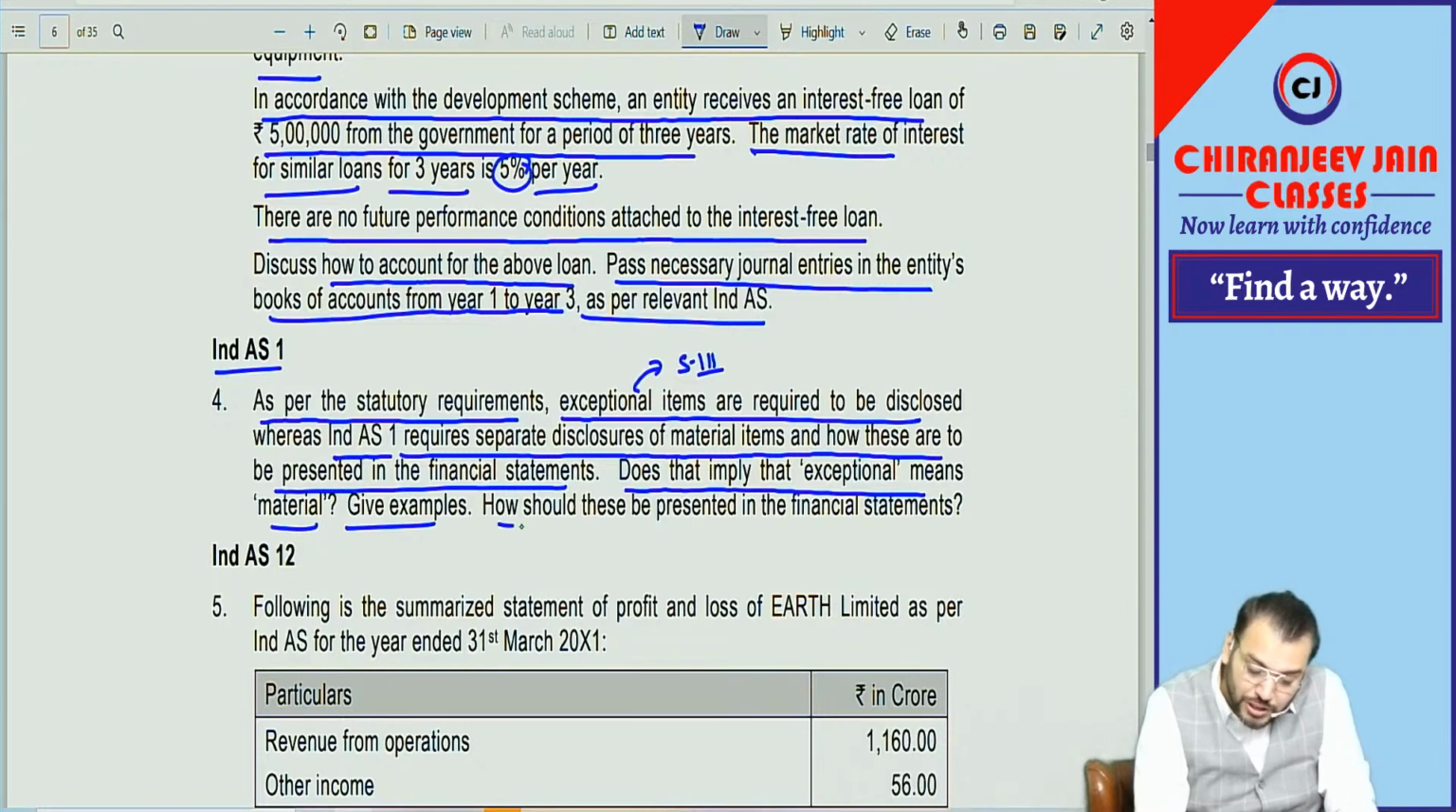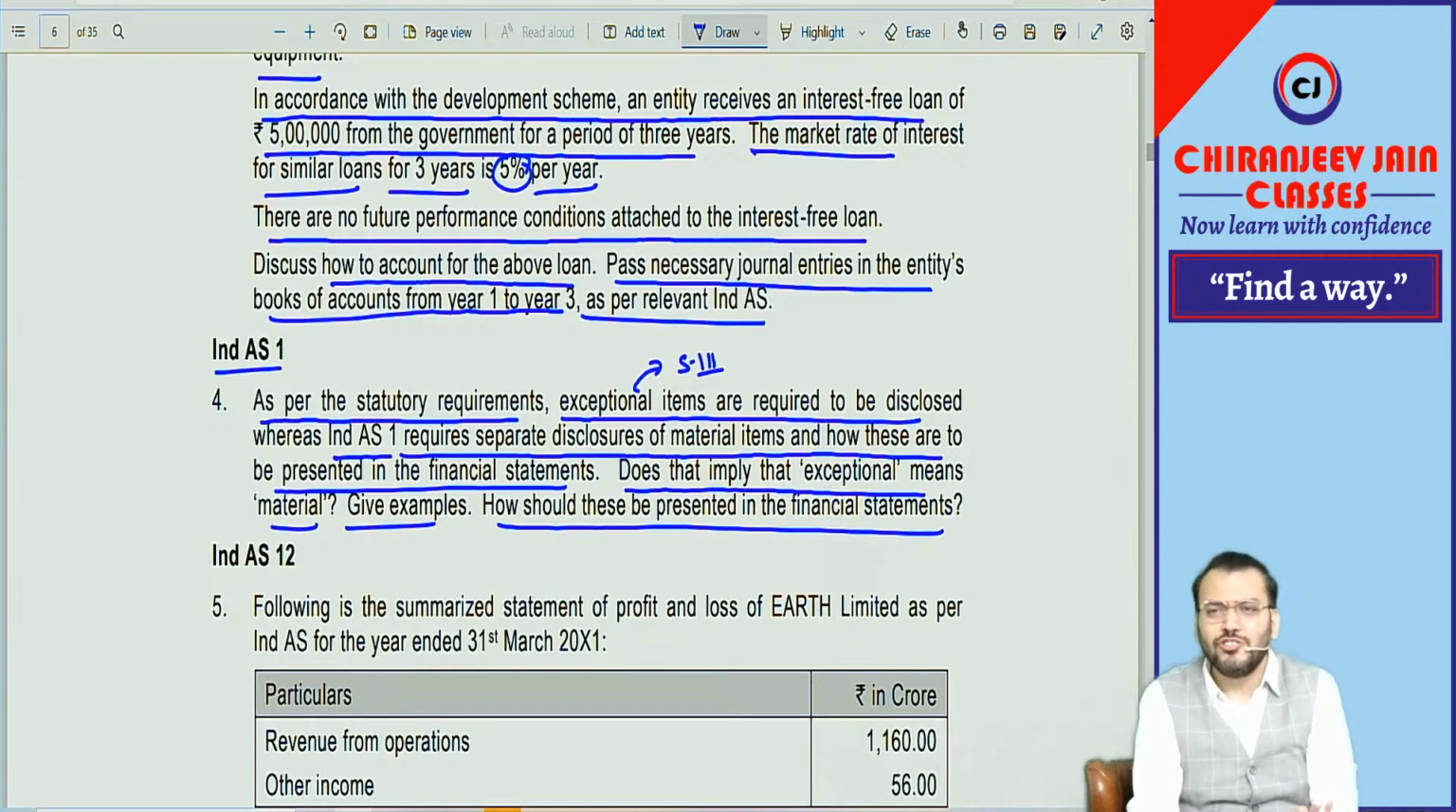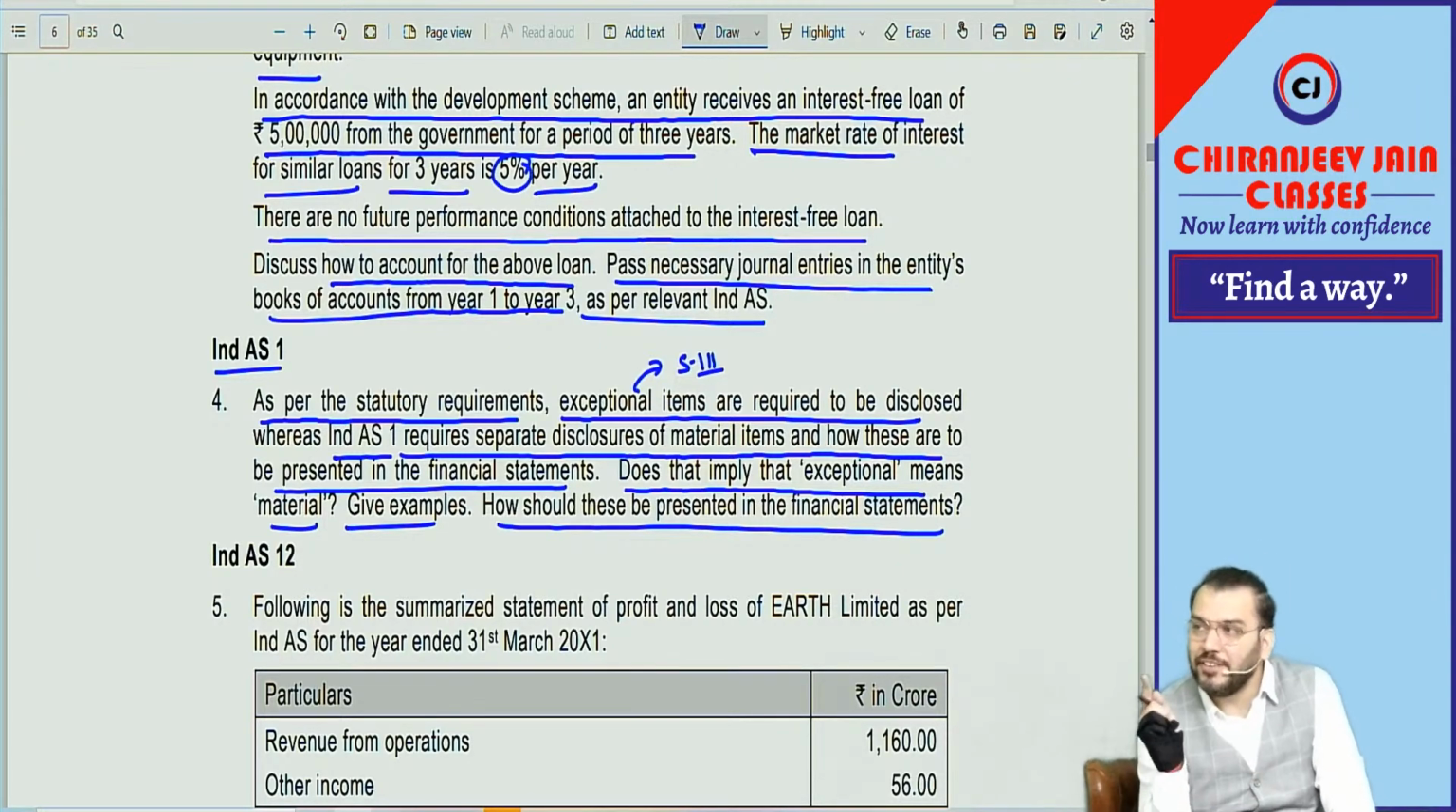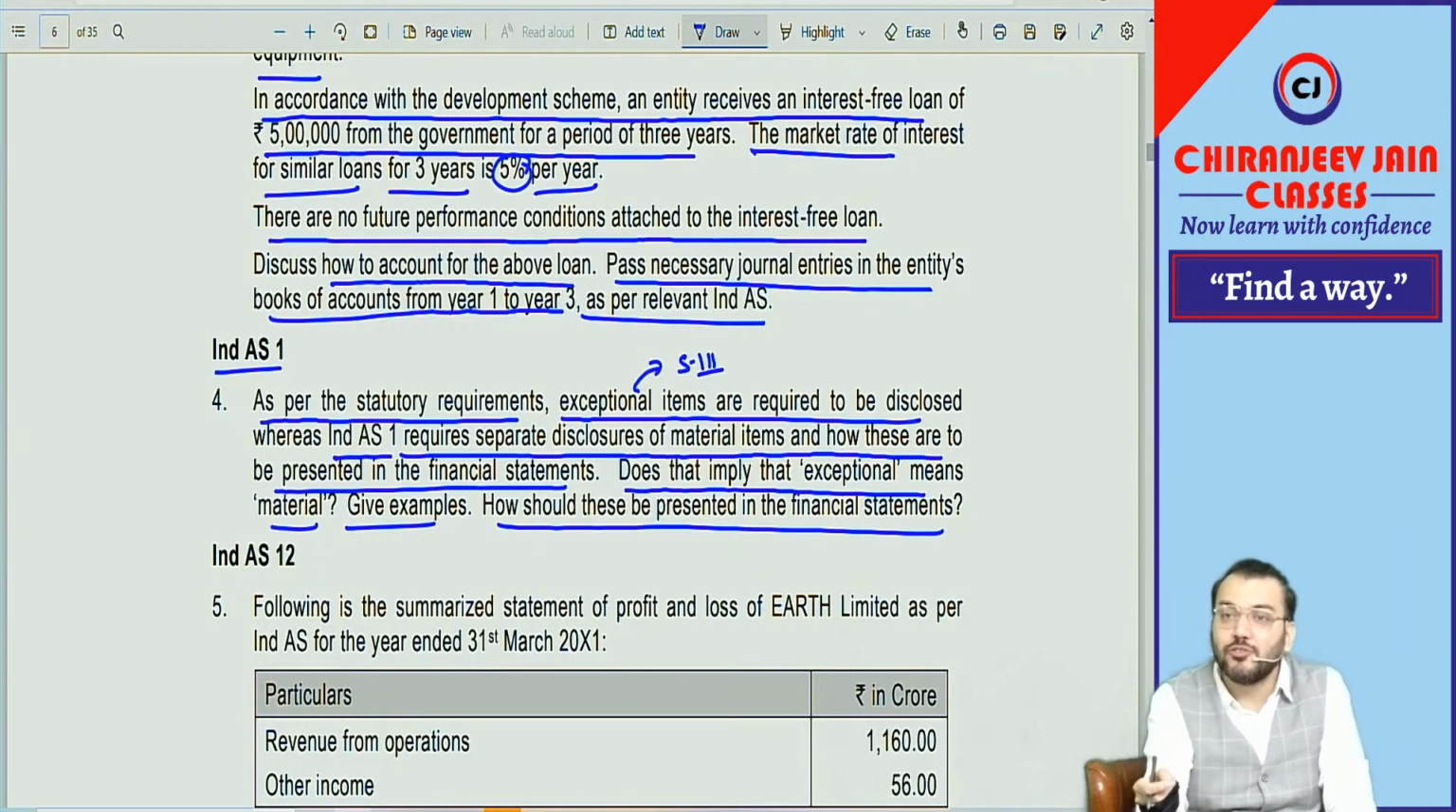Correct? How should this be presented in the financial statement? The theoretical question. First, you need to write down the meaning of materiality given under Ind AS 1. Then you need to write down the meaning of exceptional item, not defined under Ind AS. So you need to give reference of Accounting Standard 5. However, in solution they have not given the reference of AS 5. They said this is the exceptional item. Correct? Then you should give the examples of all the items which are required to be disclosed as per Ind AS 1. These are the items which require separate disclosure as per Ind AS 1. These are exceptional items.